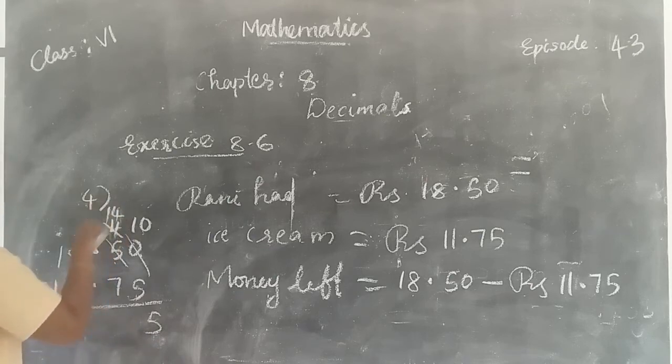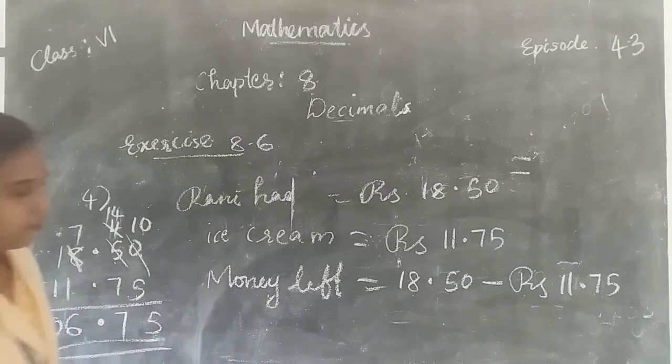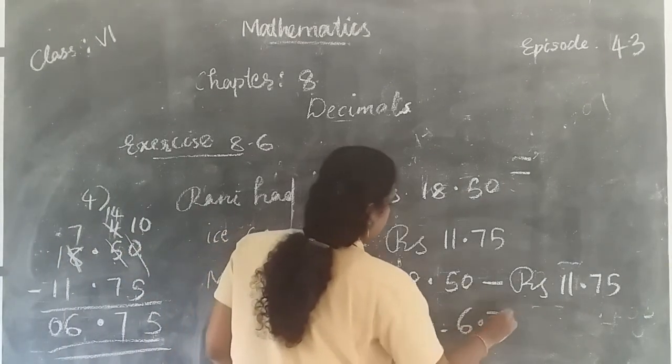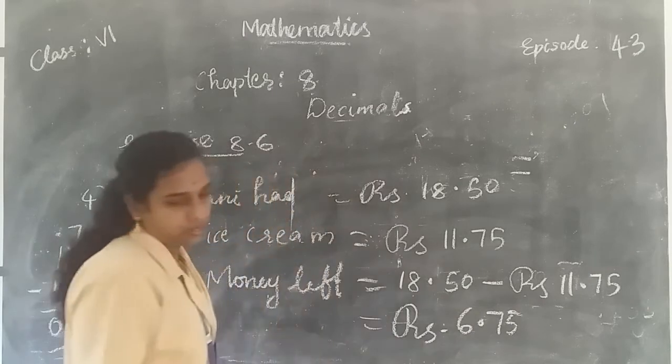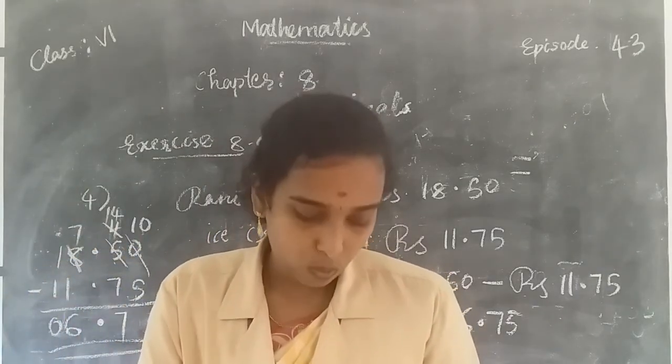Here is 4, so 14, and here is 7. So 14 minus 7, 7. 7 minus 1, 6. 0. So the answer is 6.75 rupees. She has 6.75 rupees now.